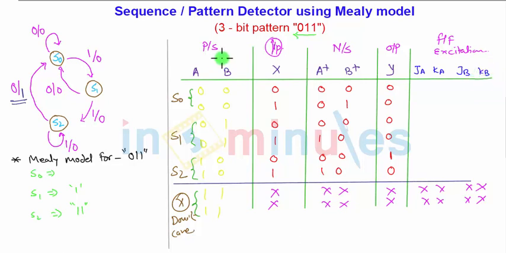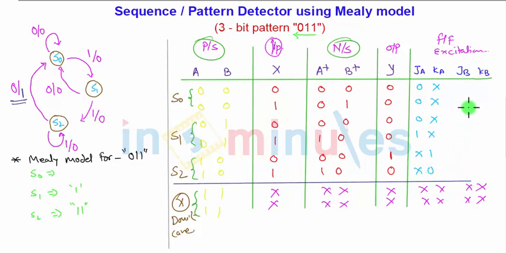Now depending upon the present state and the next state, for the JK flip-flop I'll write down the truth table. A and A plus, present state and next state: 0 0, so I'll be getting here 0 don't care. Similarly again 0 0, 0 don't care, 0 0, 0 don't care. For 0 1, it is 1 don't care. After that, don't care 1 and don't care 0.